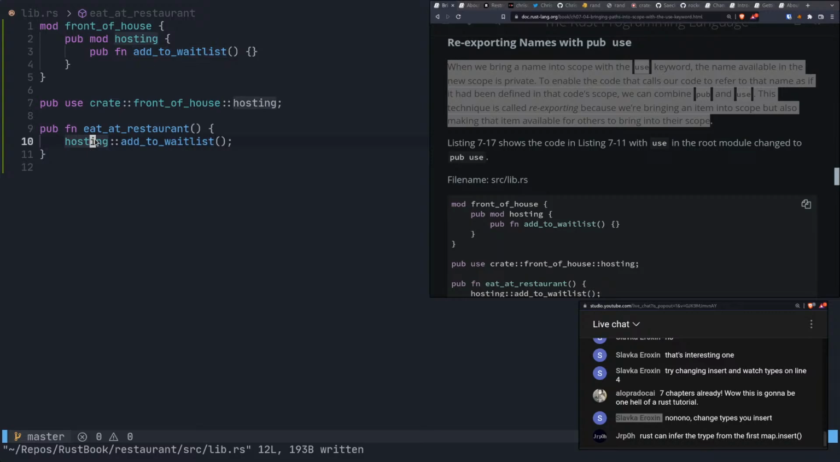Let's see here. So this is hosting. So we're doing pub use crate, which is the crate root, which is this file, then front_of_house, and then hosting. So we're publicly using this. And in this case, it doesn't matter though, right? Like if I do that, we're still good to go. But making this public is making this public for some other module to consume it, I guess.